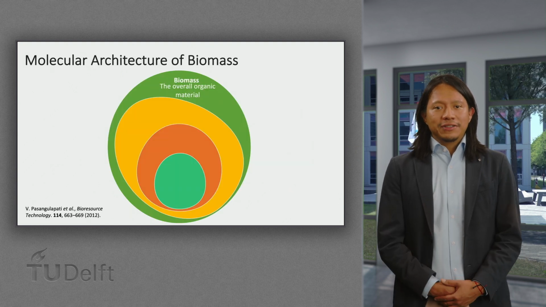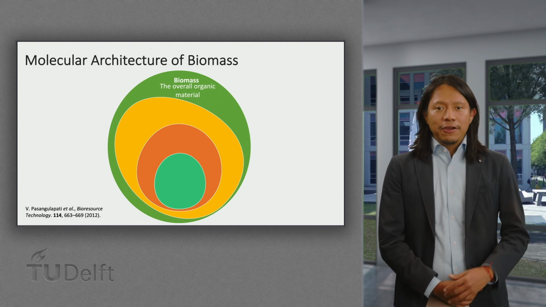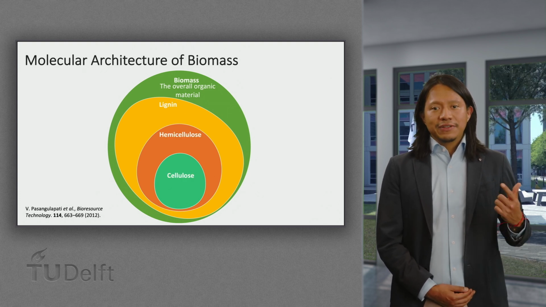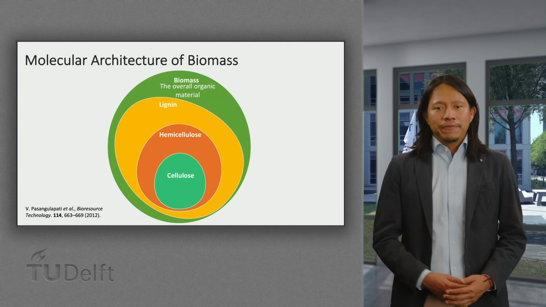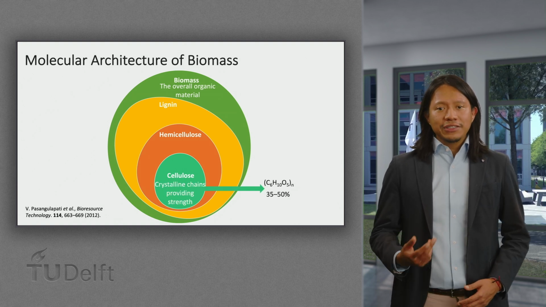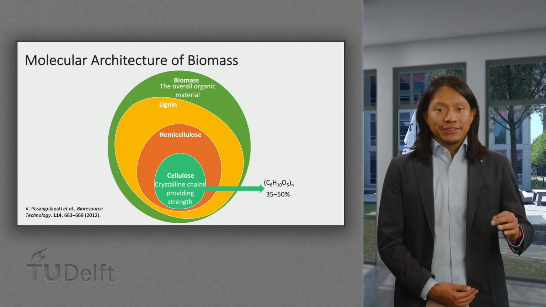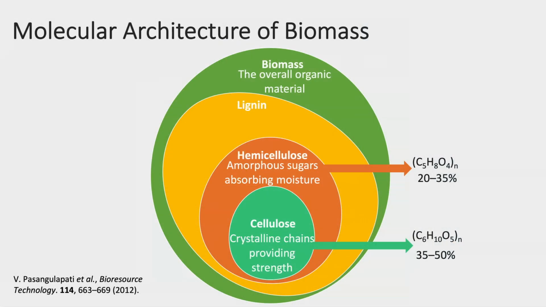Let's look at what biomass is made of. Biomass is built mainly from 3 biopolymers: cellulose, hemicellulose, and lignin, plus water. Cellulose is a long linear chain of glucose. It has a crystalline structure and makes up most of the biomass. It forms the fibers that give strength. Hemicellulose, often seen in wood and crops, has a more branched and irregular structure. It is in the cell wall and helps to give flexibility.